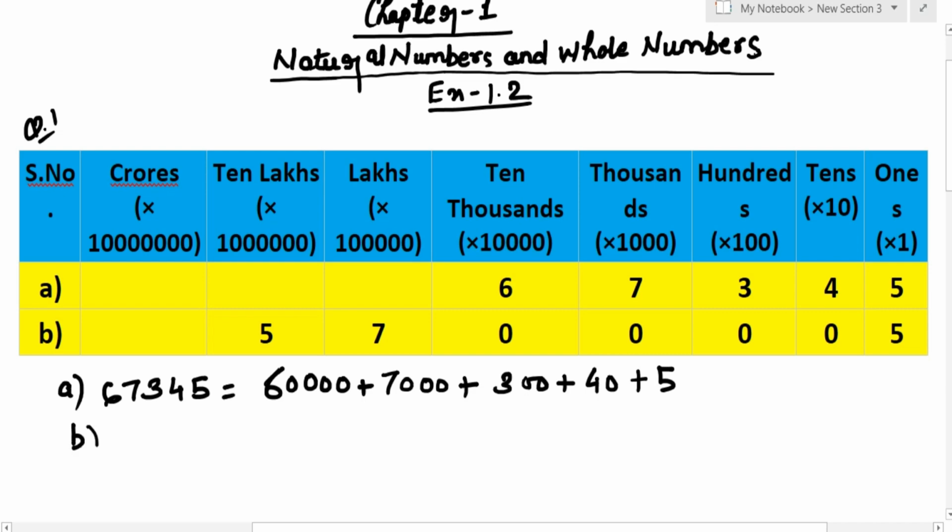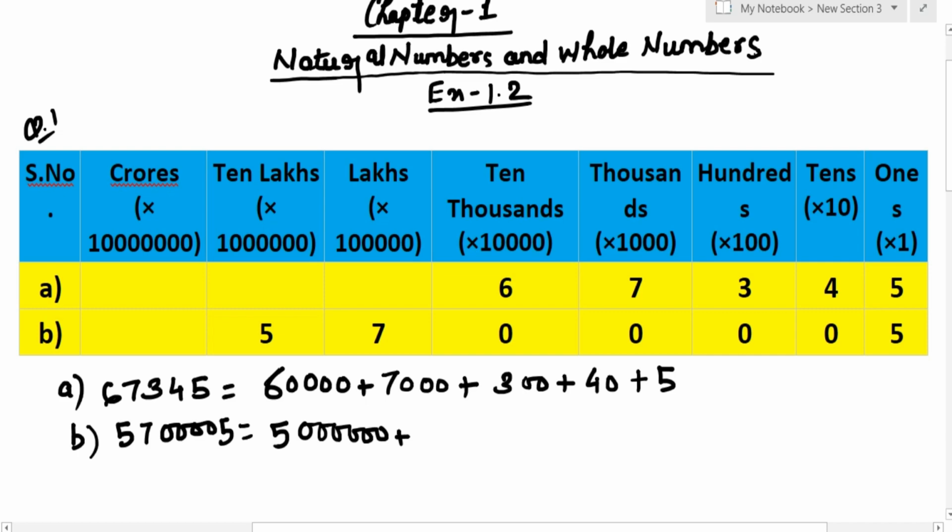Next, number B. Number B is 5700005. It has 4 times 0. This was the given numeral which we need to write down the expanded notation. Now you can see that the 5 is in 10 lakhs place and 10 lakhs place has 1, 2, 3, 4, 5, 6 zeros. So you write down 1, 2, 3, 4, 5, 6.